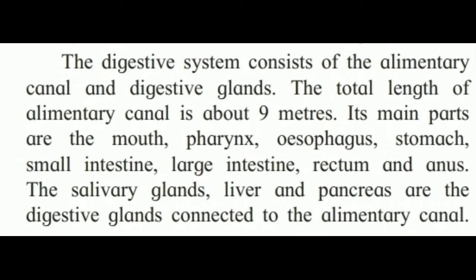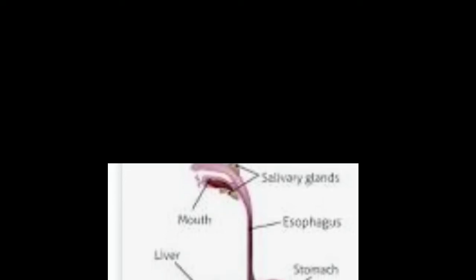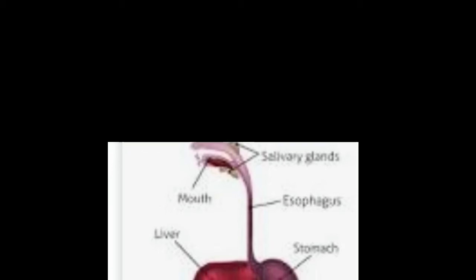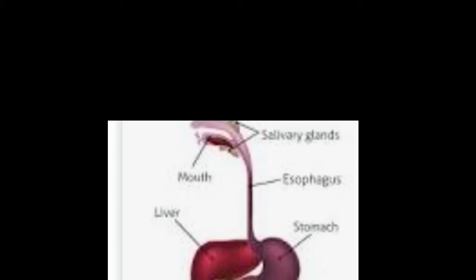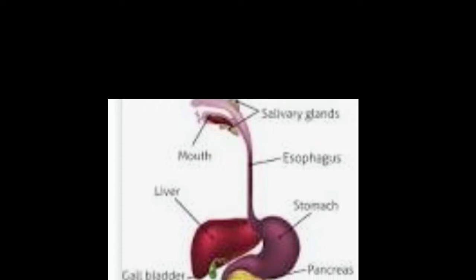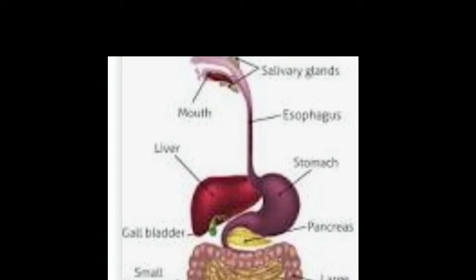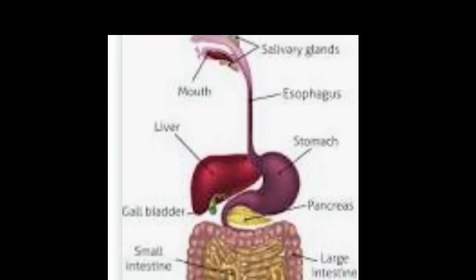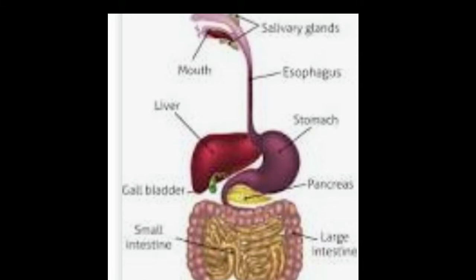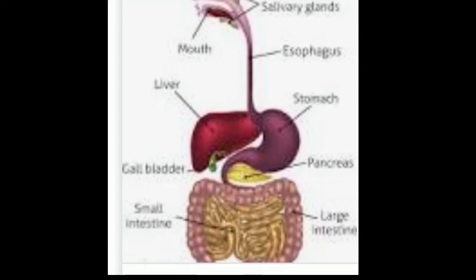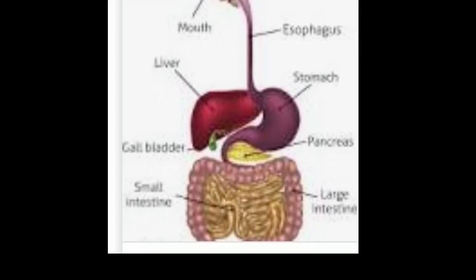Understood? Now the digestive system consists of the alimentary canal and digestive glands. The total length of the alimentary canal is 9 meters. Its main parts are mouth, then pharynx, then esophagus, stomach, small intestine, large intestine, rectum and anus. The salivary glands, liver and pancreas are the digestive glands connected to the alimentary canal.